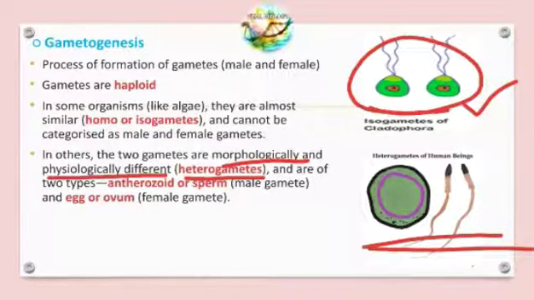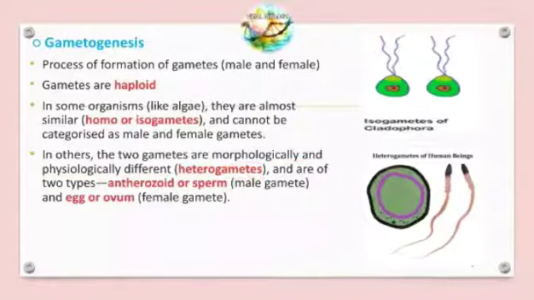Heterogametes are of two types. The male gamete may be antherozoids or sperms. In humans you mention the male gamete as sperm, but antherozoids are seen in plants, that too as the male gamete. In females they can also call it an egg or ovum. So this much about gametogenesis, and let us move on to the next slide.